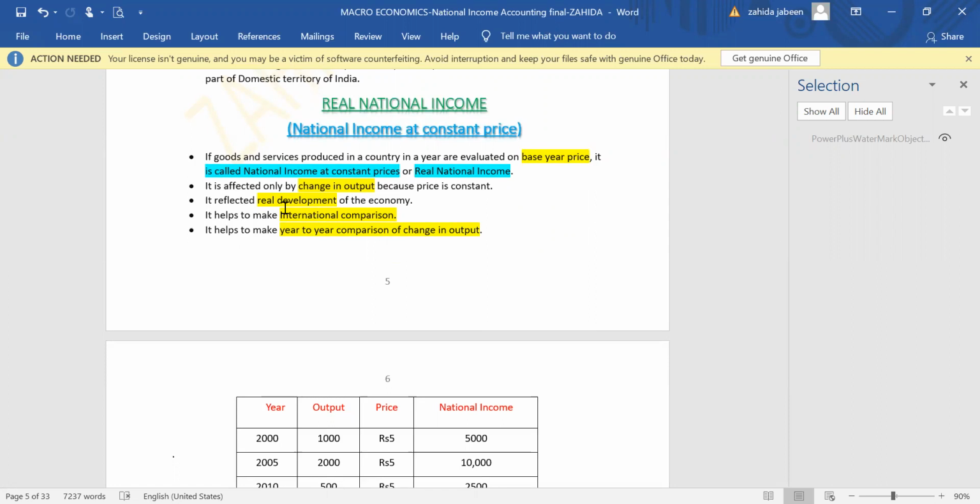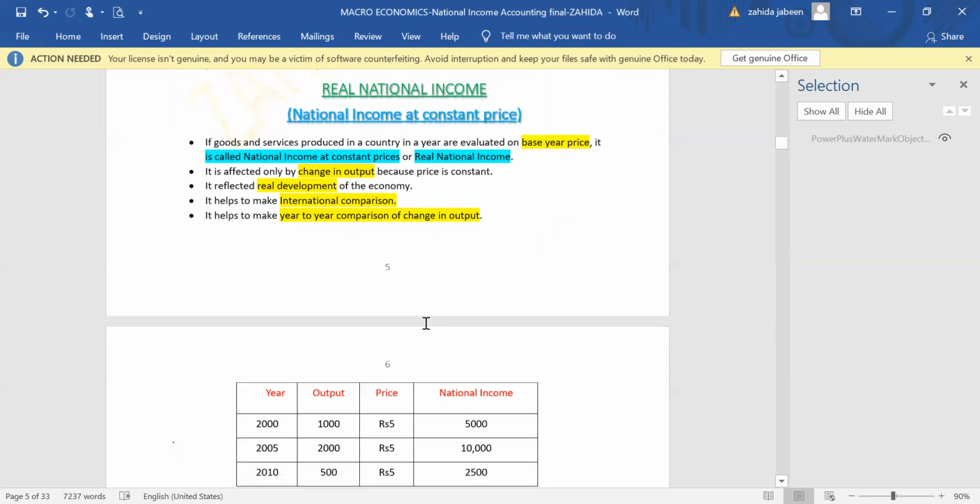This type of calculation helps in international comparison or year-wise comparison in change in output, how much production, whether the production has increased or decreased. National income will increase whenever production of goods and services will increase. National income will decrease whenever production of goods and services will decrease.